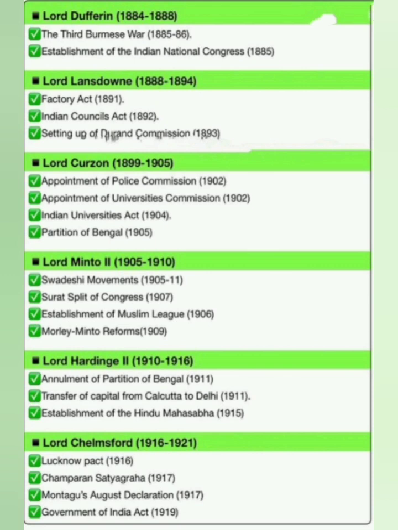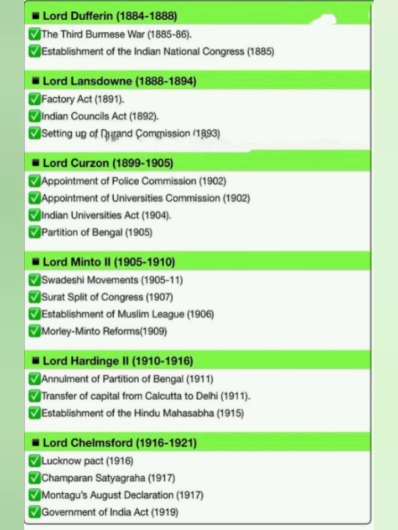Lord Dufferin, 1884 to 1888: the Third Burmese War 1885 to 86 and establishment of Indian National Congress 1885. Lord Lansdowne, 1888 to 1894: Factories Act 1891, Indian Councils Act 1892, setting up of Durand Commission 1893.